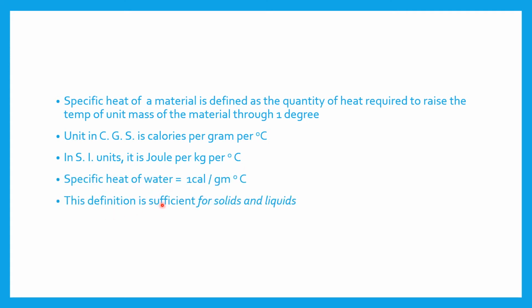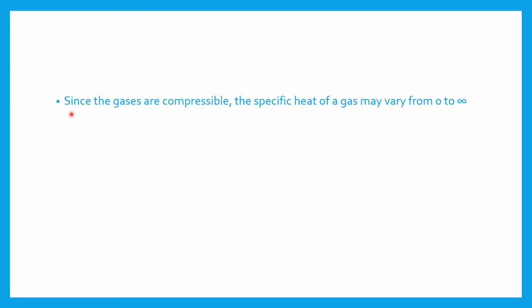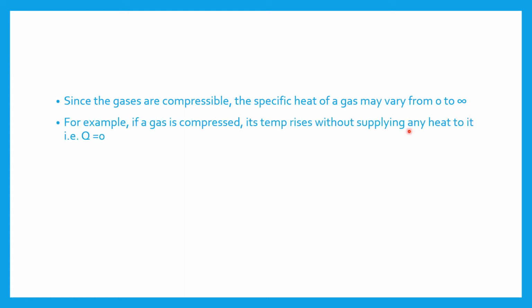This definition is sufficient for solids and liquids. Since the gases are compressible, the specific heat of a gas may vary from 0 to infinity. For example, if a gas is compressed, its temperature rises without supplying any heat to it, that is, Q is equal to 0.